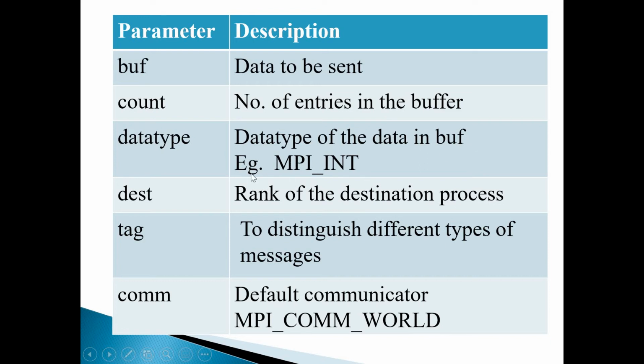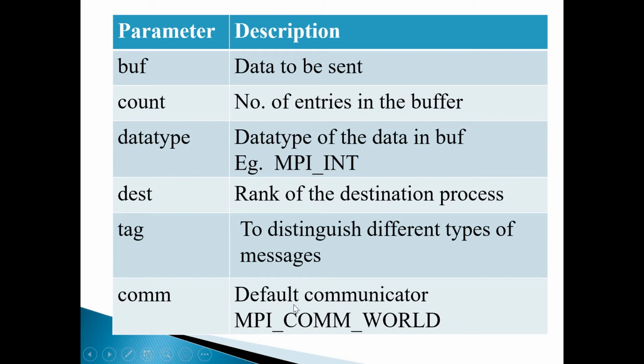Suppose it is an integer, then you will have to send it as MPI int like this. So the allowed data types of MPI you can just go through, like char and all that. DST, destination, is the rank of the destination process to which you will have to send that message. Tag is to distinguish different types of messages. Here I am using tag as 0 in the next program.